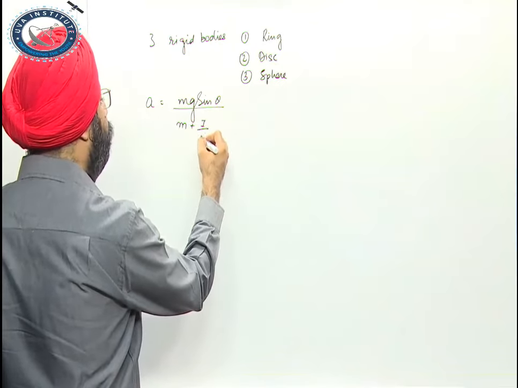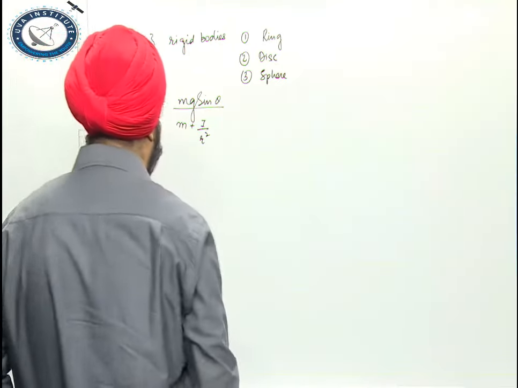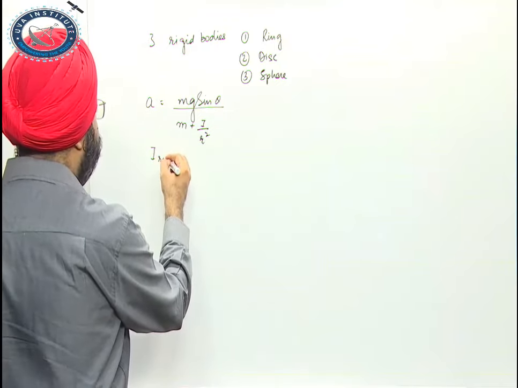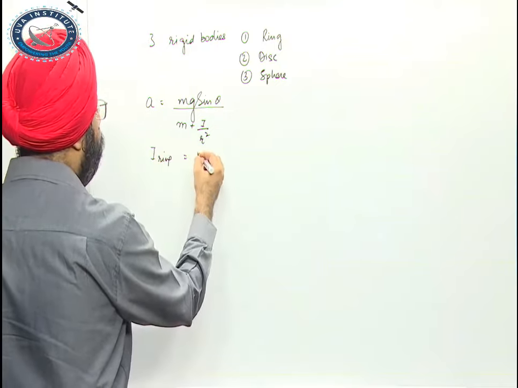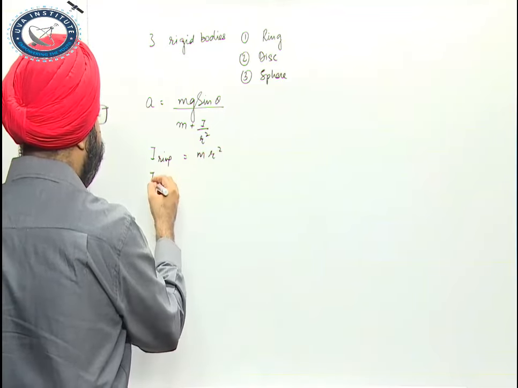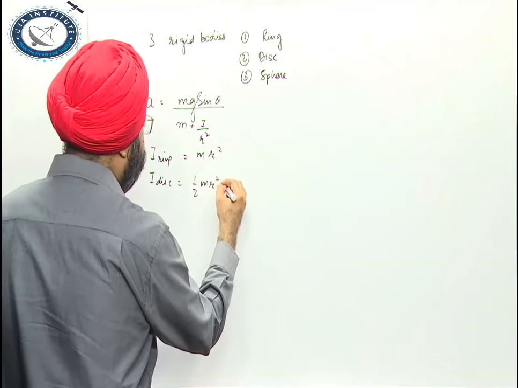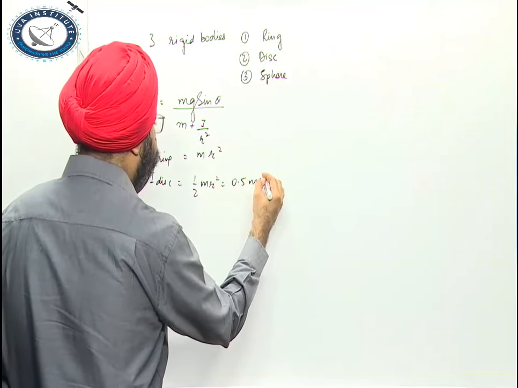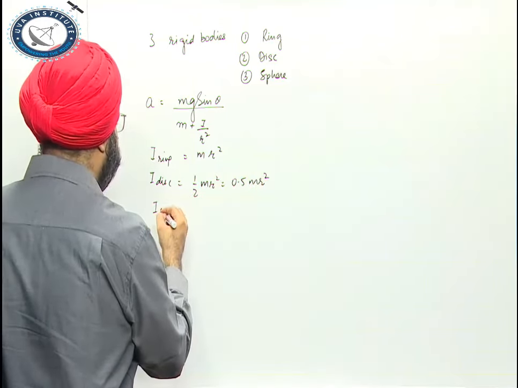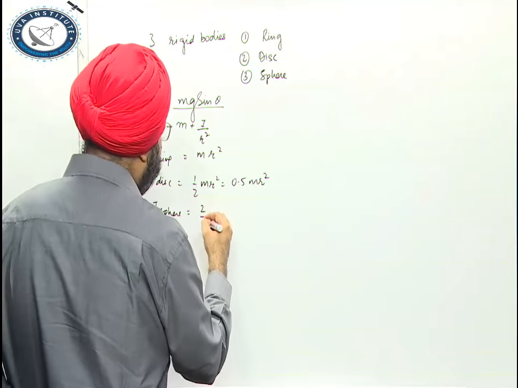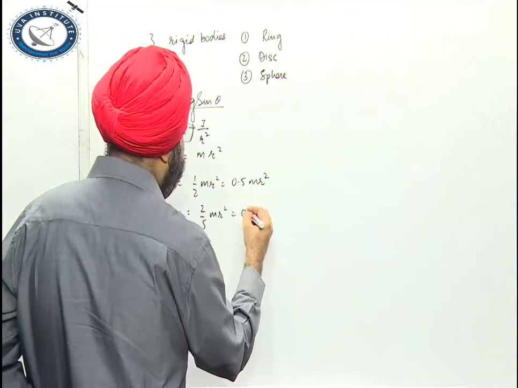Moment of inertia of ring is mr square, of disc half mr square, that is 0.5 mr square. Moment of inertia of a solid sphere is 2 by 5 mr square, that is 0.4 mr square.